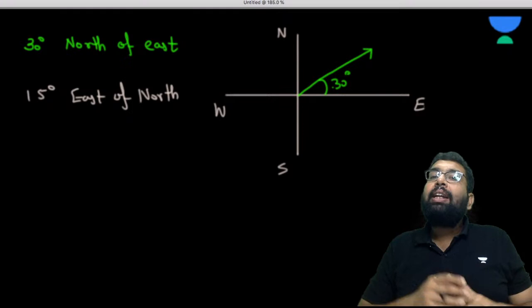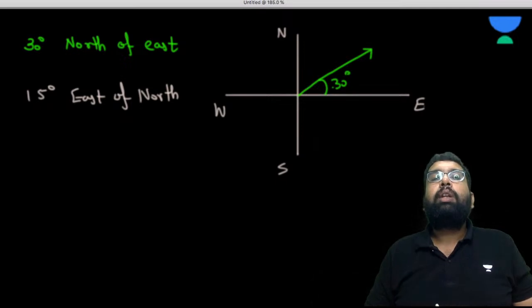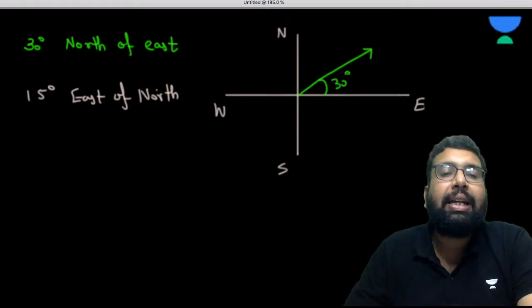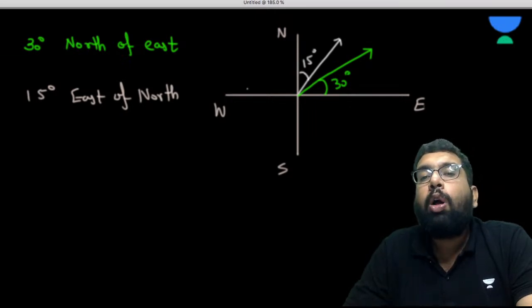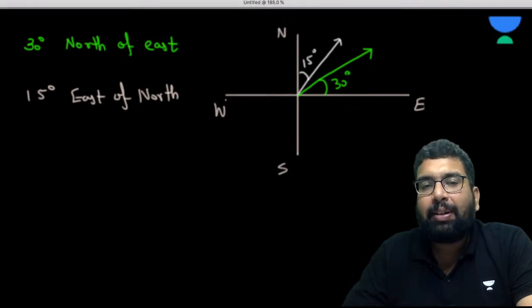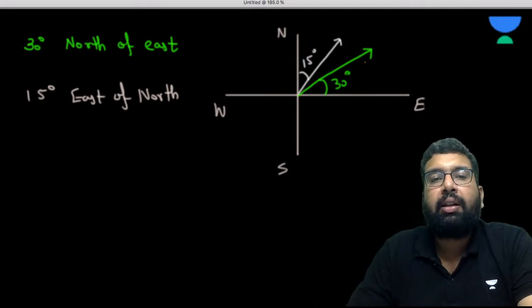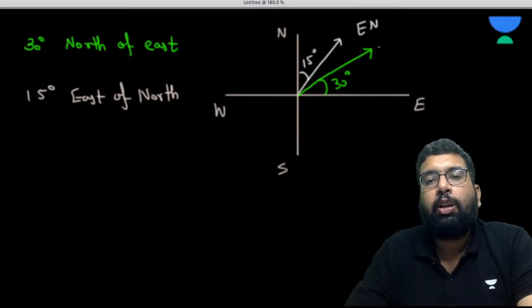When it is written 15 degree east of north, that means that you are considering the vector in the direction taken 15 degree from the north towards the east. From the north towards the east. I hope it is clear to everyone. So this is 30 degree north of east, this is 15 degree east of north. Somewhat it is written like this, east of north, right? EN, east of north. It is 30 degree north of east.